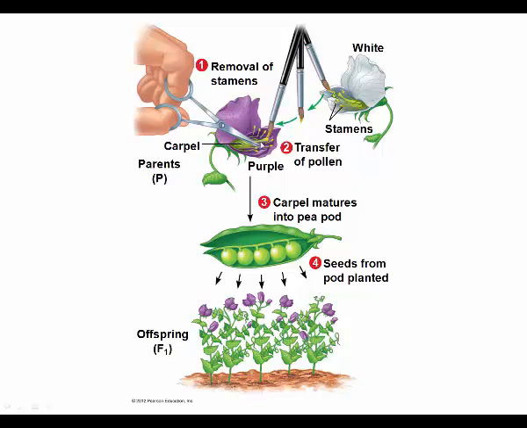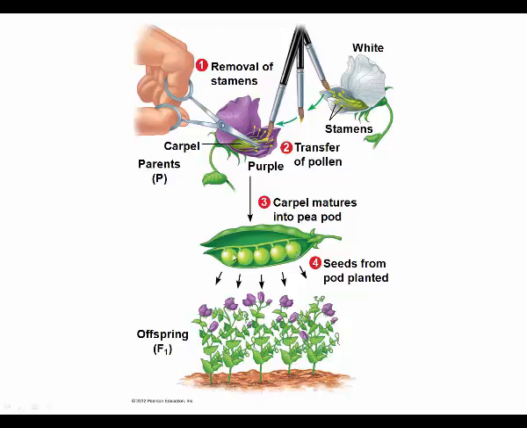The male gametes are transferred to the female gametes. Now, in pea plants, the developing peas are the offspring. These are the now diploid offspring that have been produced from a mating between two plants, or it could also be a mating within one, a self-fertilization.